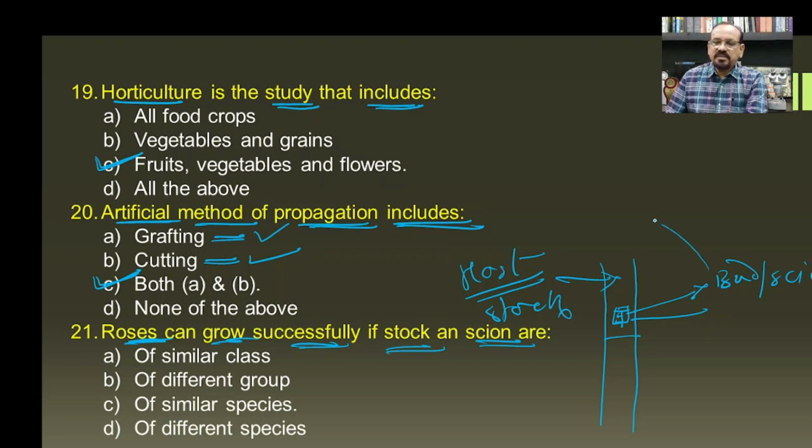So whatever type of plants we are going to cultivate, it is necessary that both belong to the same species, maybe different varieties, and hence similar species is very much important in grafting or the budding also.